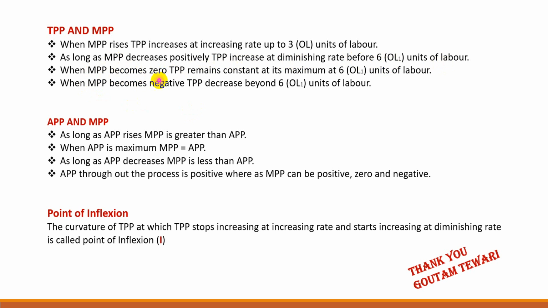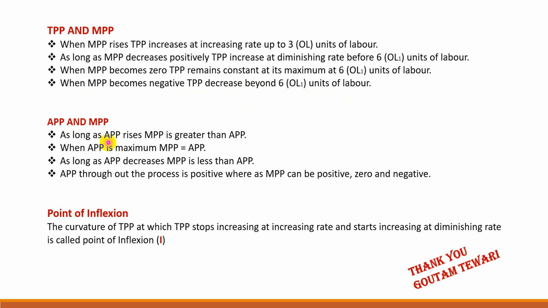When MPP becomes 0, TPP remains constant at its maximum, and that occurs at 6 units of labor, that is OL1. And when MPP becomes negative, TPP decreases beyond 6 units of labor, or beyond OL1, that is 7 and 8 units.